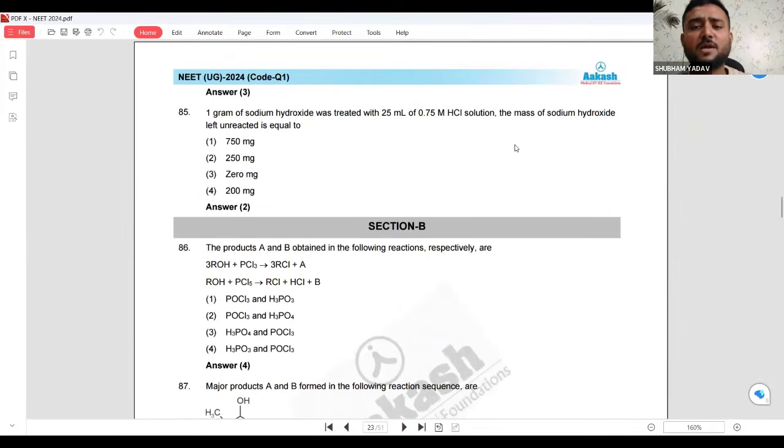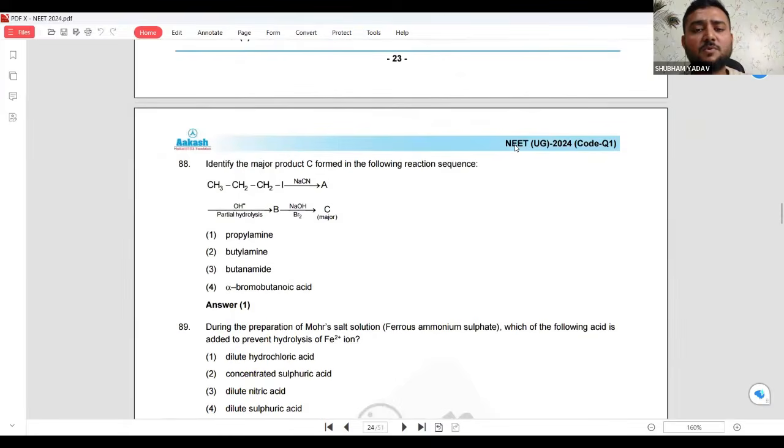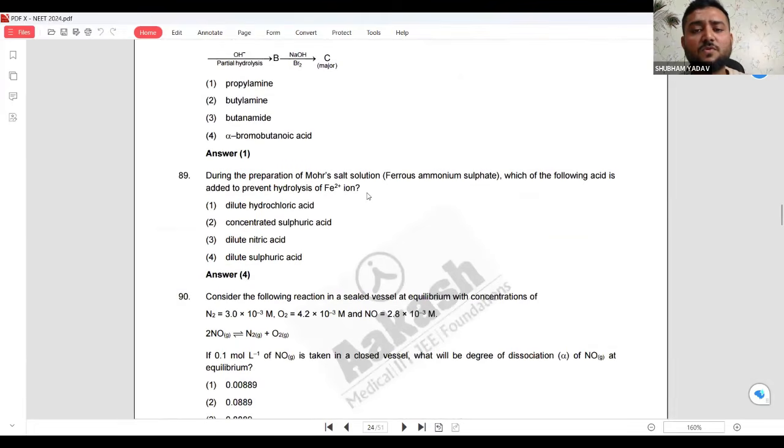Okay, so I think we have done this. You will calculate. Okay, these are the reactions that you have to solve.